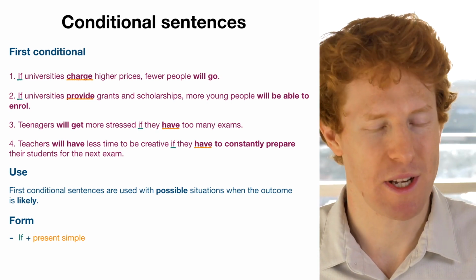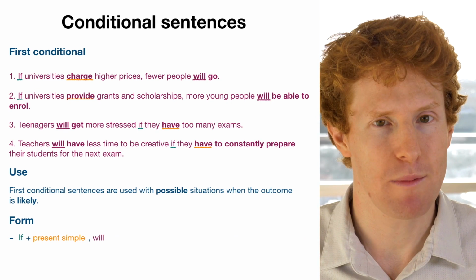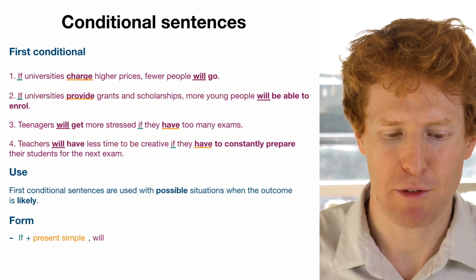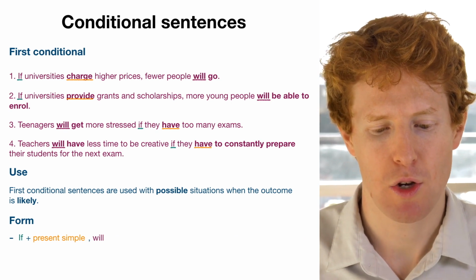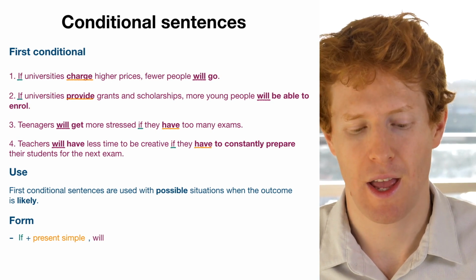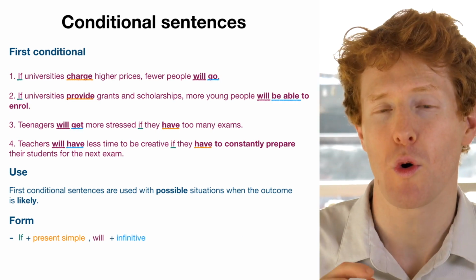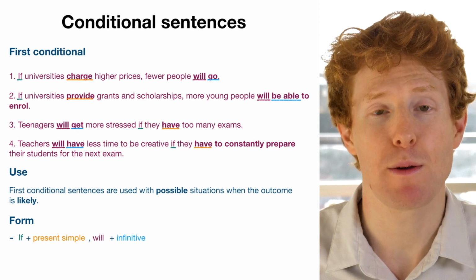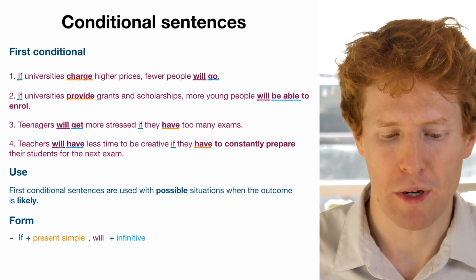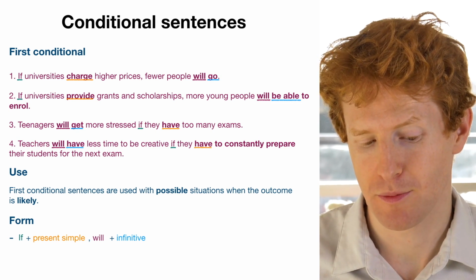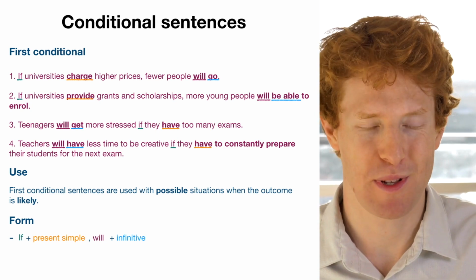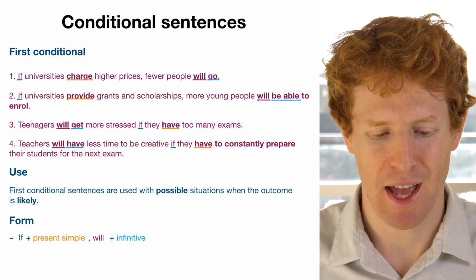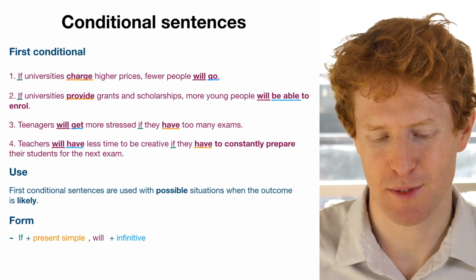So if plus the present simple, and then we have a comma, and then will. So if universities charge higher prices, fewer people will, and then finally the infinitive. So will go, will be able to enroll, will get or will have. So if plus the present simple and then a comma and then will and then the infinitive.